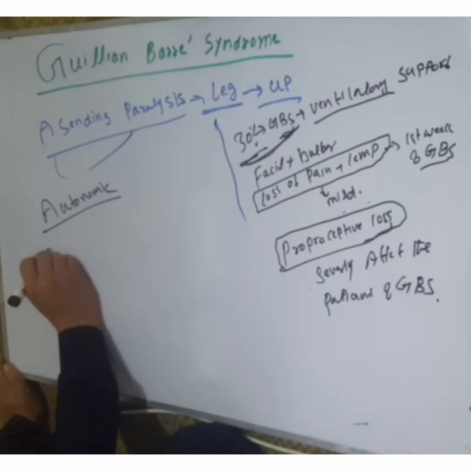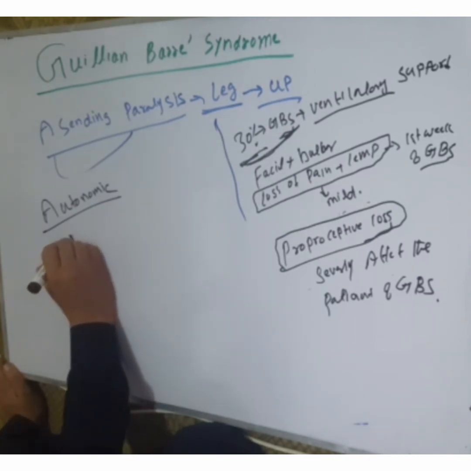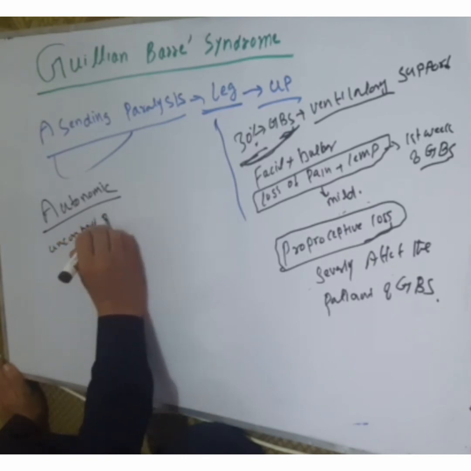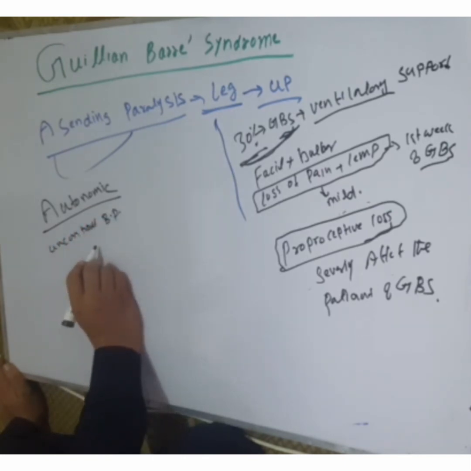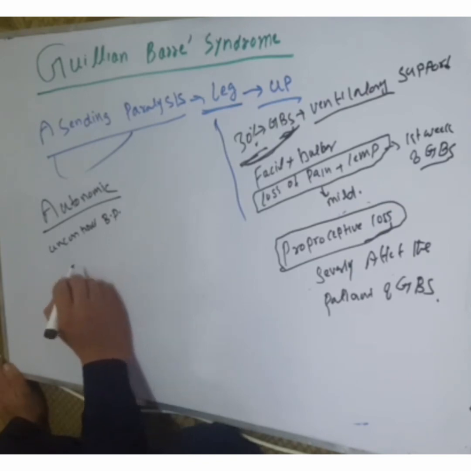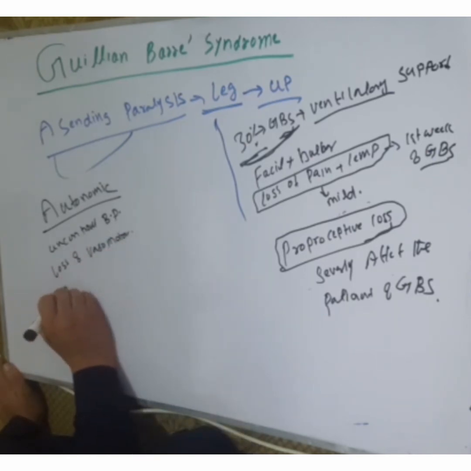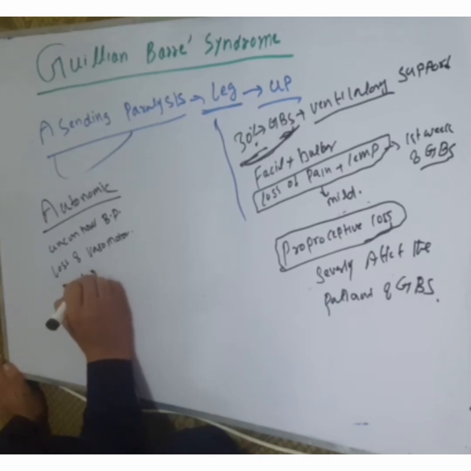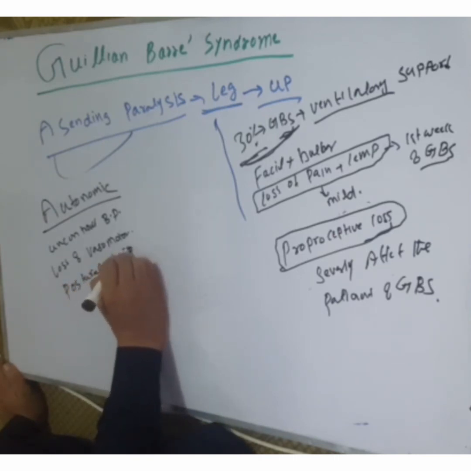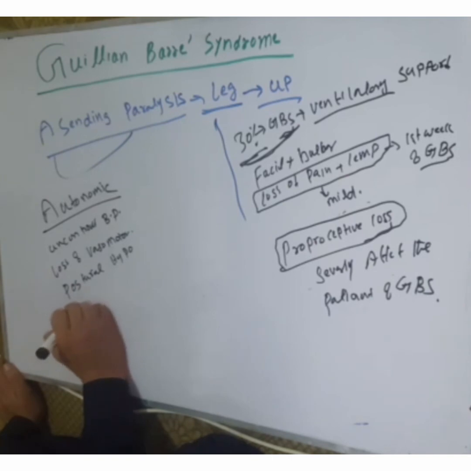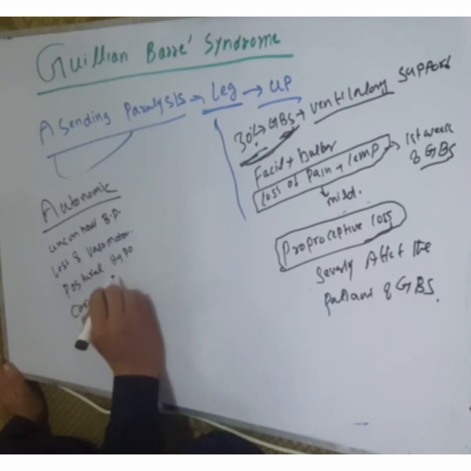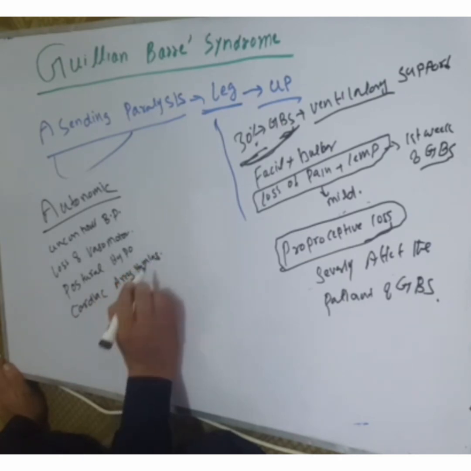Cardiac arrhythmias may also occur as a result of GBS.